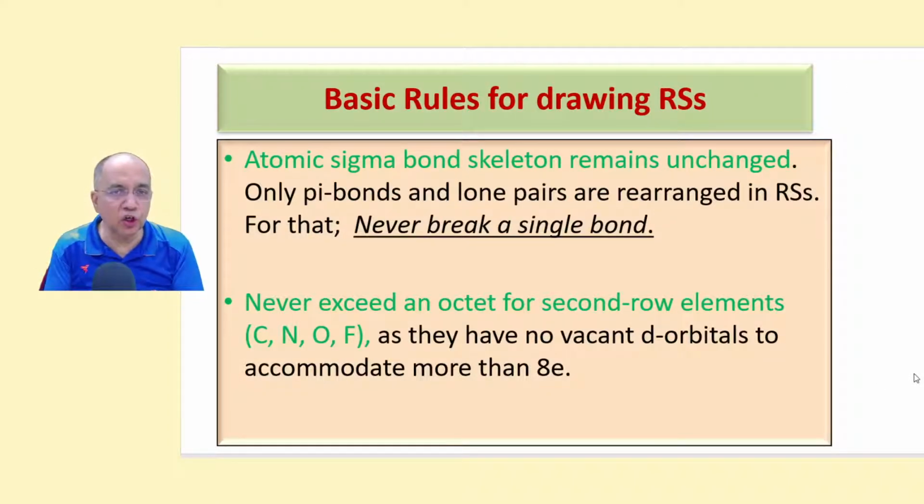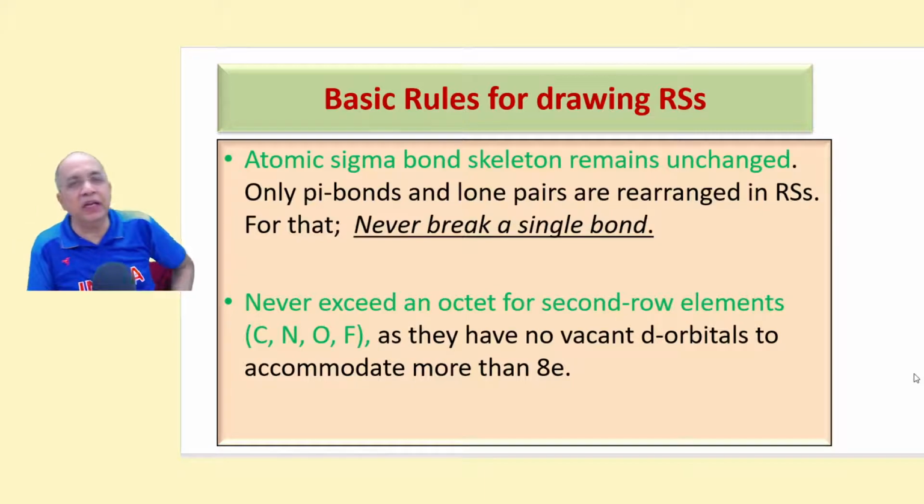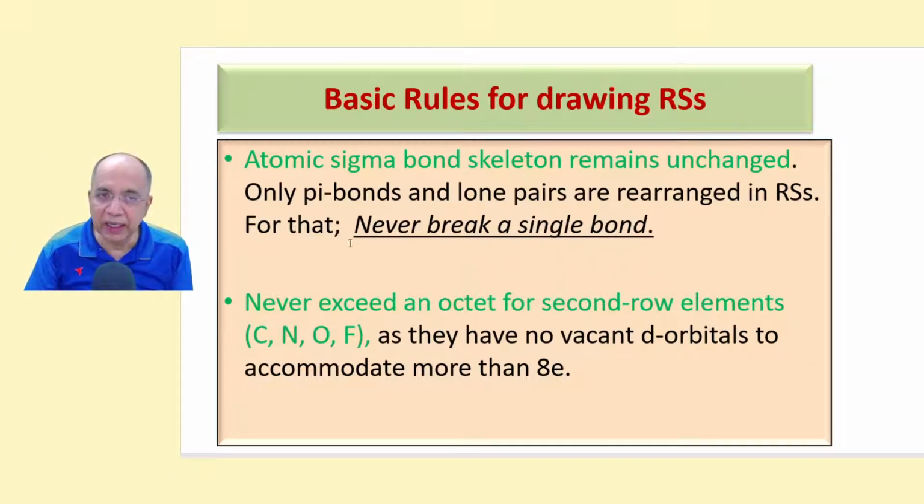Now let us know the basic rules for drawing resonance structures. Number one, the atomic sigma bond skeleton remains unchanged. Only pi bonds and the non-bonding lone pairs are rearranged in resonance structures. For that, never ever break a single bond. A single bond is a sigma bond. A double bond has one sigma, one pi. A triple bond has one sigma, two pi. So you can never break a single bond for drawing different contributing structures.